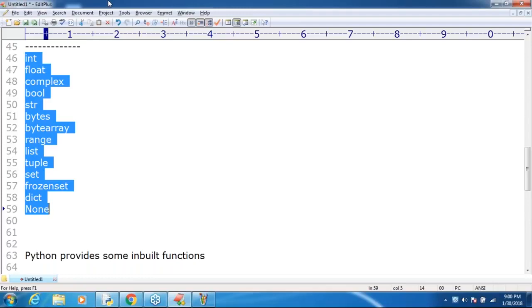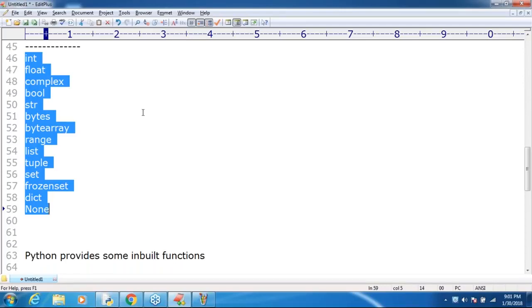Very important point, the people who are sleeping, please wake up. I'm going to cover a very important point, and in the next classes also I'm going to use this word several times. Make sure: in Python, everything is an object. Including your int value, float value, complex, boolean, even a method or function is an object internally. In Python, everything is an object. Remember that.